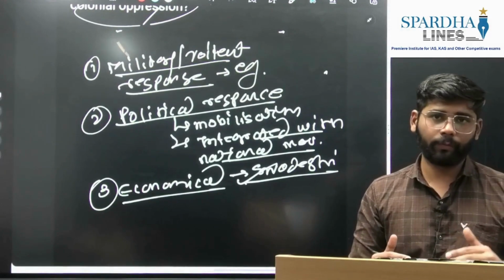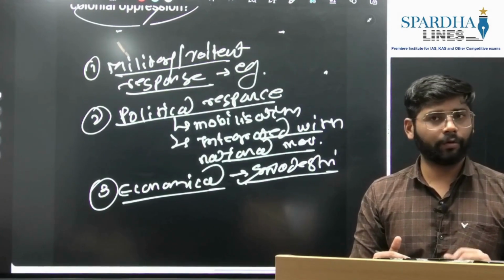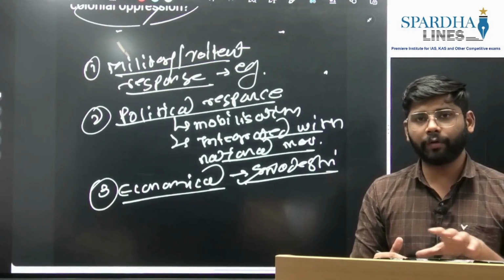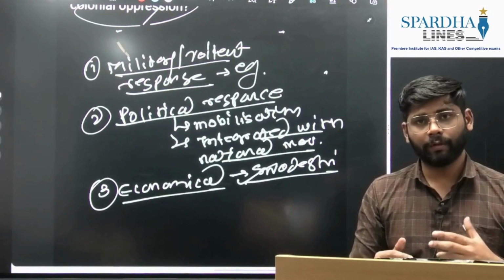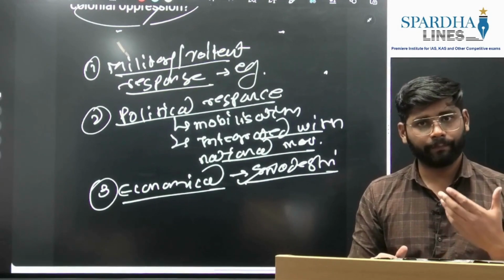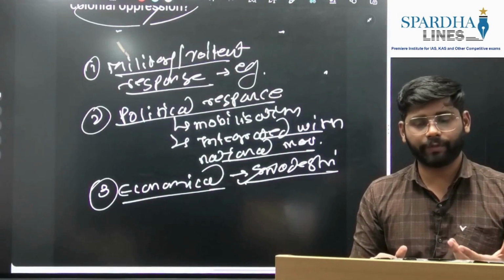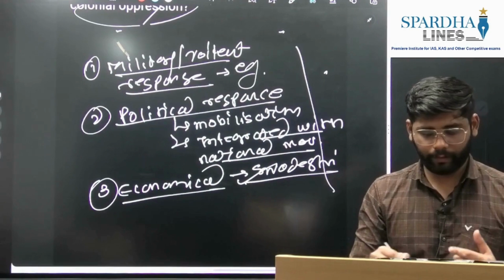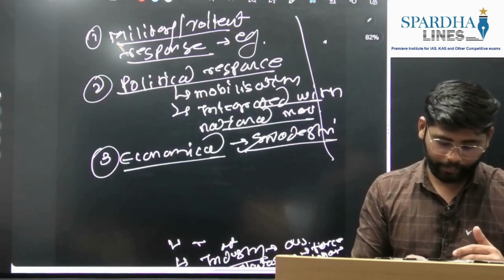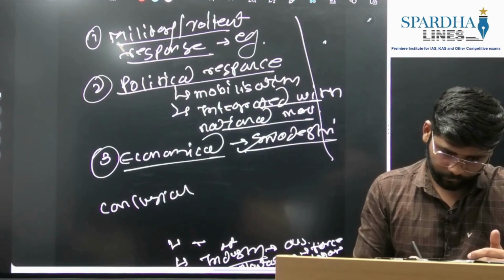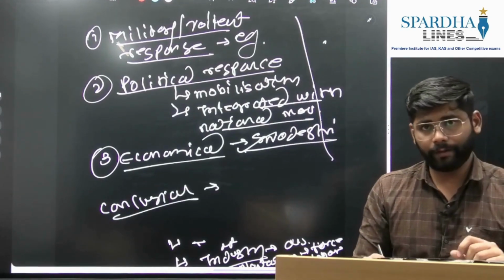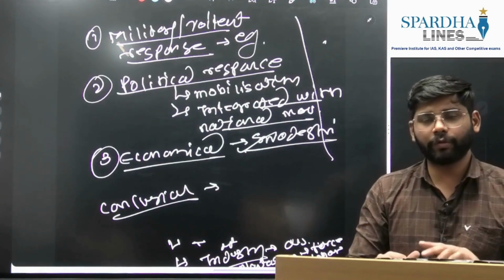So what we did in the first part, we wrote the impact on various aspects of tribal life, and then we wrote how the tribals retaliated against this British oppression. This way we are writing the main body part. Then when it comes to the conclusion, we can write the summary, and again we can touch on the present time.